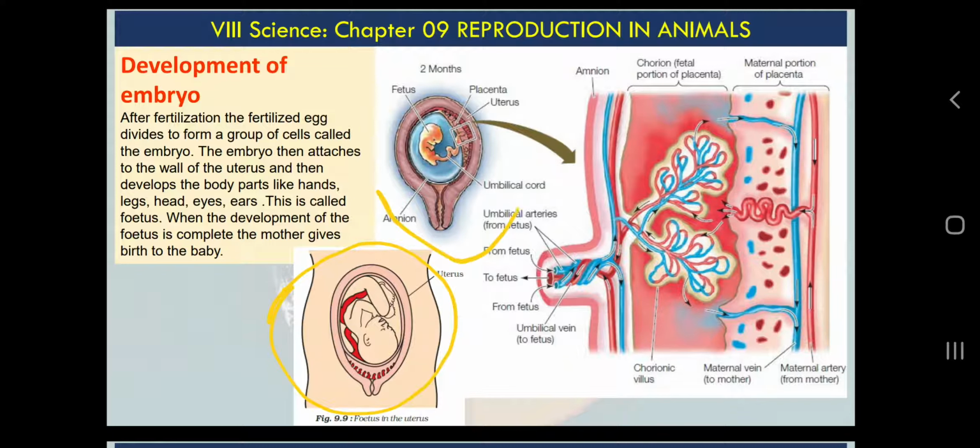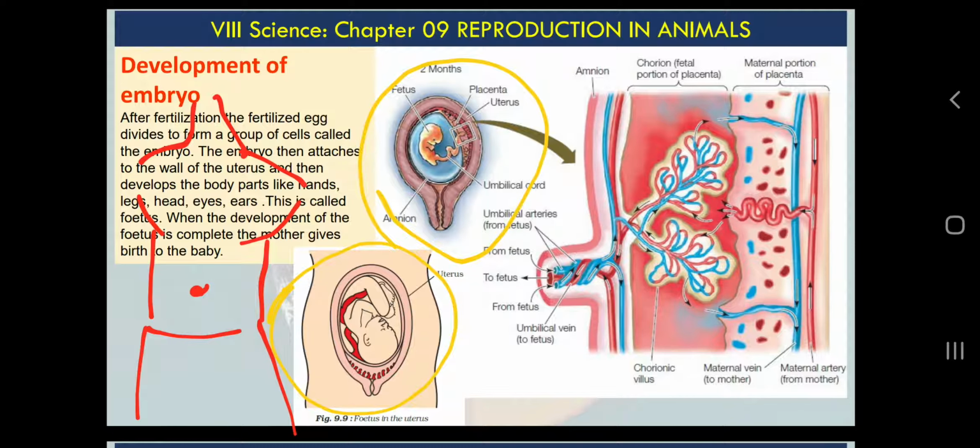So this embryo actually gets implanted, and let me discuss one thing that will be interesting for you to know. See, in our human body, you will see one spot in your belly. Okay, that spot is called navel. Why we got that spot? Actually, from navel initially we were connected with the mother or mummy.